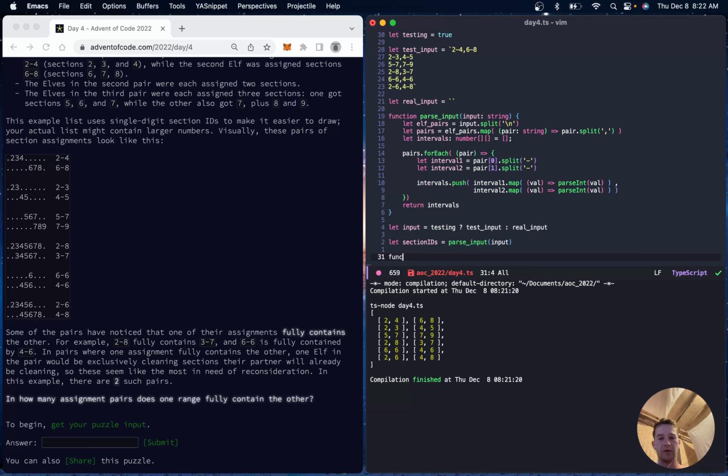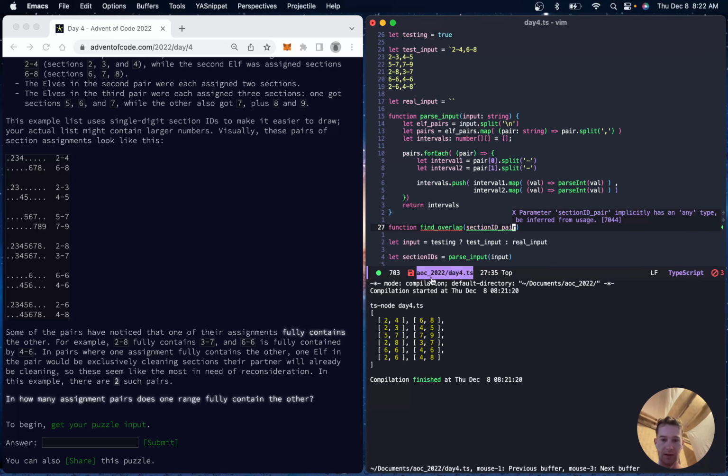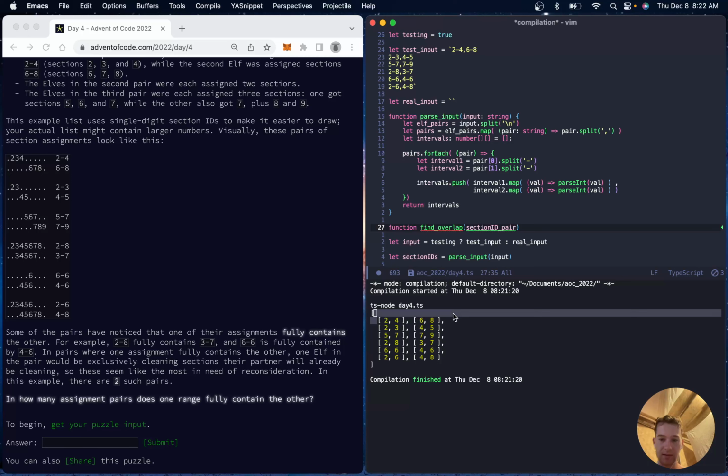And we need a new function. Find overlap. And in this one we'll take in all of our section IDs. Nah. We'll take in a section ID pair. So we'll take in one of these,